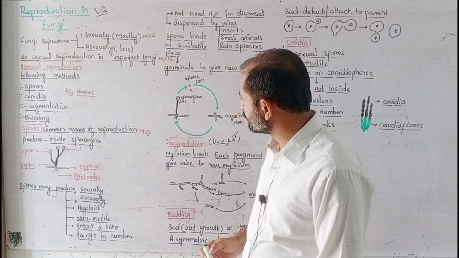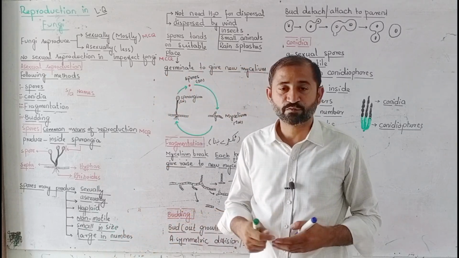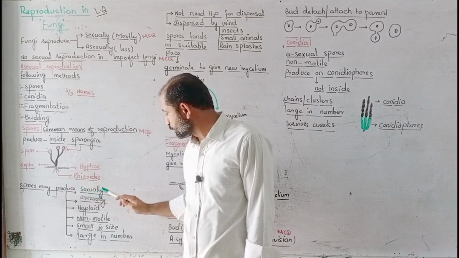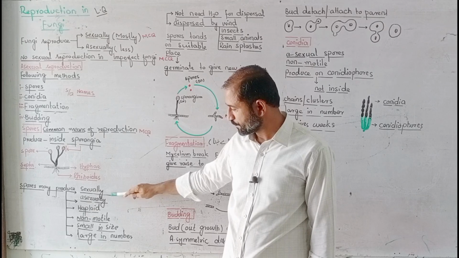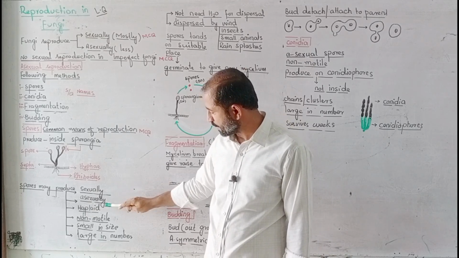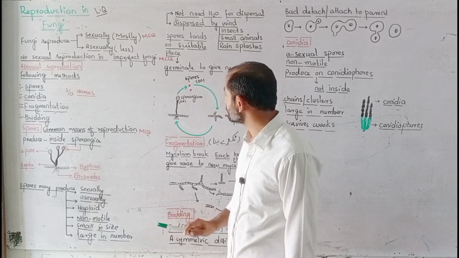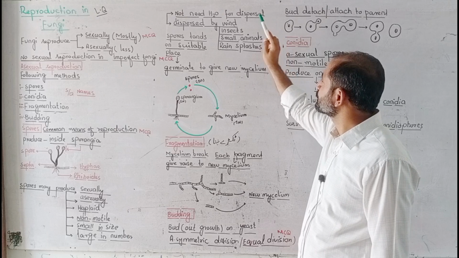Next, there are different properties of spores. What are the properties of spores? Spores may be produced sexually or asexually. These spores are haploid and non-motile, small in size, large in number, and do not need water for their dispersal.